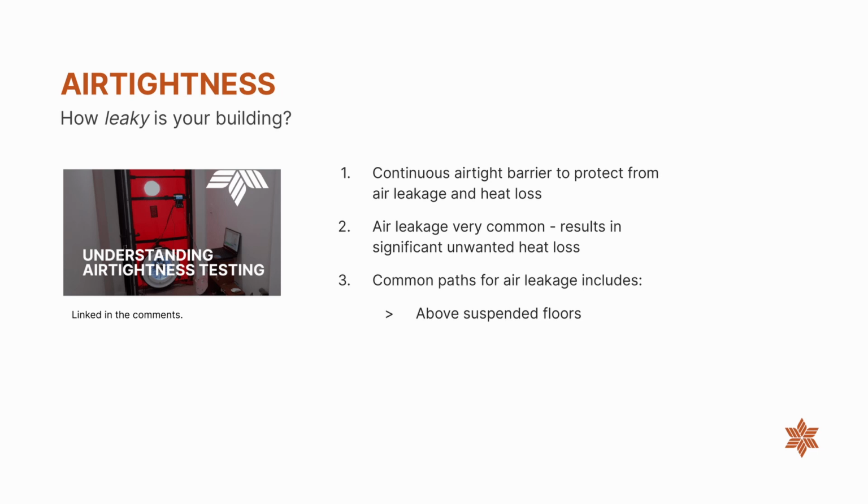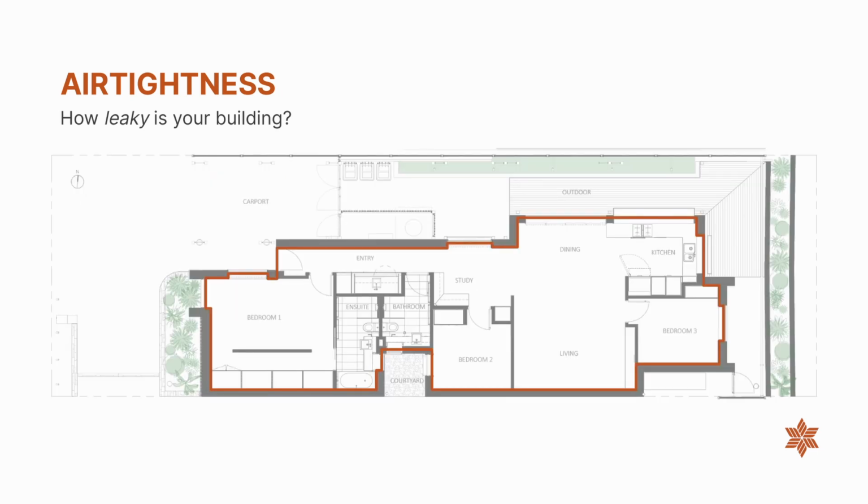Air leakages are very common. Some of the common spots for air leakages are around suspended floors, such as around joists, and skirtings around surfaces. It could also be around windows and doors or fit-outs penetrating the building envelope, and so on. As a rule of thumb, you should be able to draw the airtight membrane or layer in plan or section without lifting your pen, as it is supposed to be continuous.